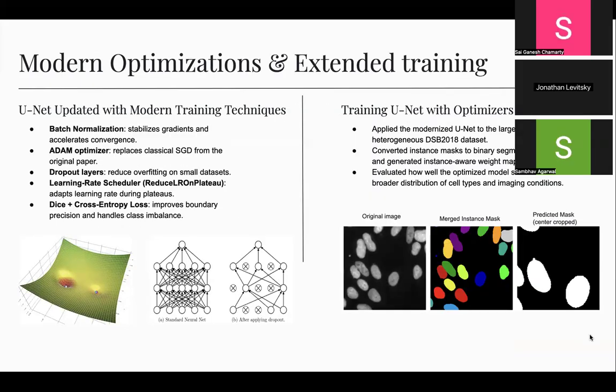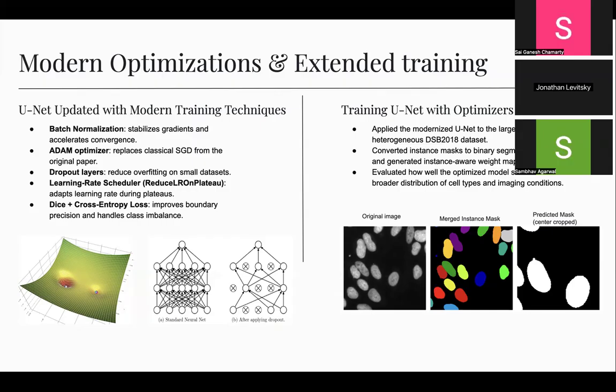To modernize the UNet paper, we upgraded the training pipeline with several techniques that the original 2015 paper didn't use. We added batch normalization to stabilize gradients, switched to the ADAM optimizer for faster and smoother convergence, and introduced dropout to reduce overfitting. We also used a learning rate scheduler to adapt during plateaus and combined Dice and cross entropy loss to handle class imbalance and boundary accuracy. In addition to that, we trained the UNet with the modern optimizers on the DSB 2018 dataset.